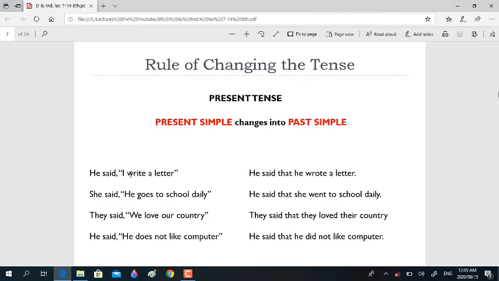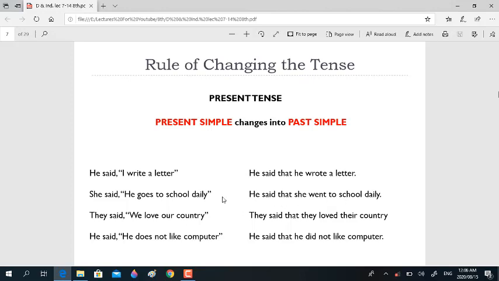The pronoun, we have discussed how to change the pronoun, so this will become he. He said that he, write will change into wrote a letter. So this tense has changed into past simple. He said that he wrote a letter. He said, he goes to school daily. He said that he went to school daily.